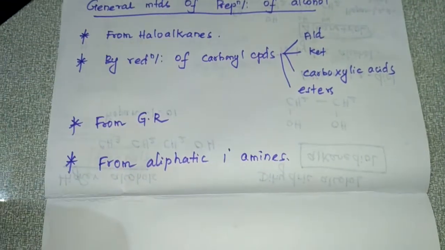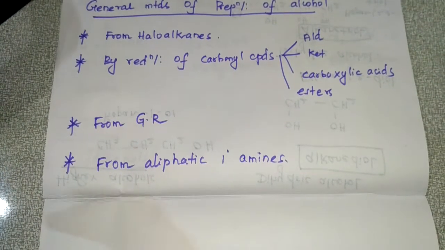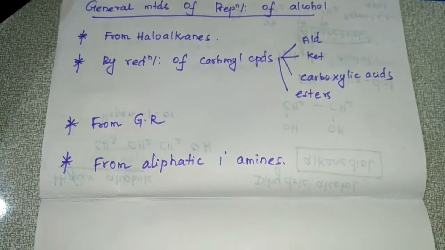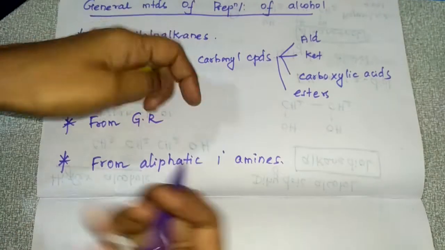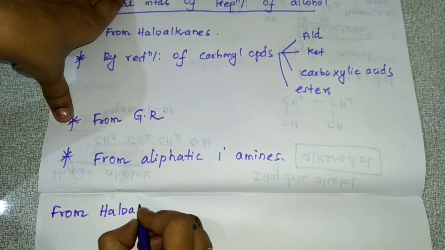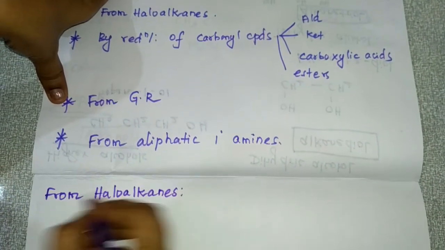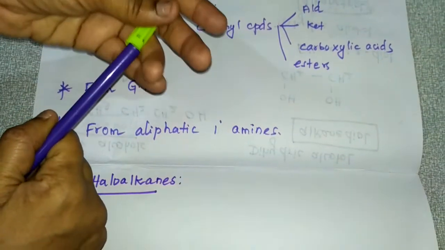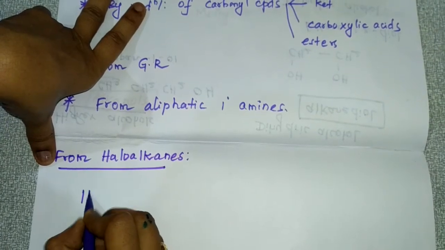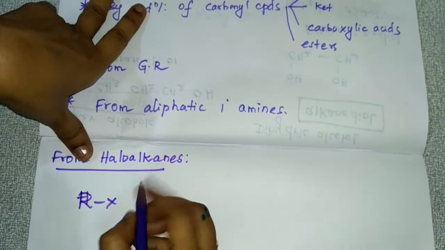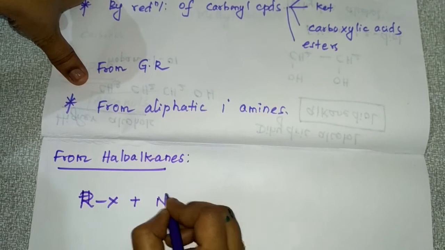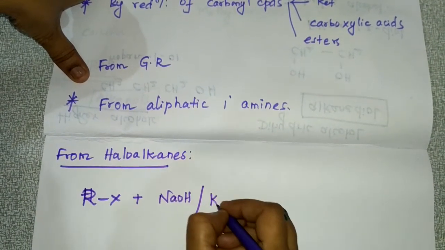Actually, you can prepare alcohol by general methods, and there are also industrial preparations. So first we will go with the general methods of preparation. First we will see from haloalkanes. This is a very simple and easy method. You take the haloalkane, and this haloalkane is treated with alkali, that is NaOH or KOH.